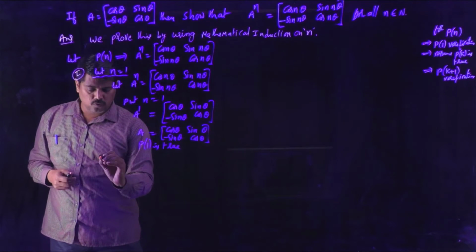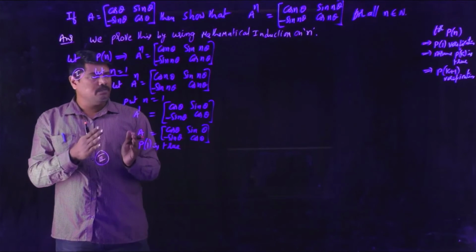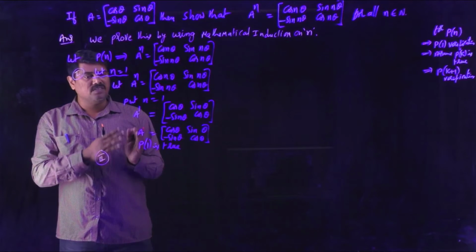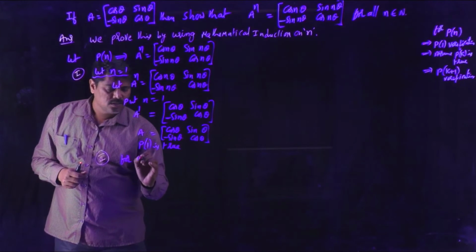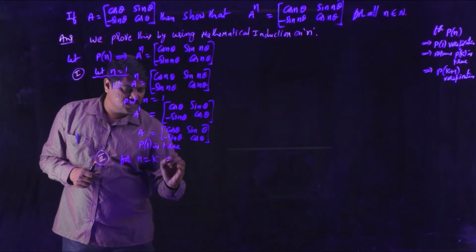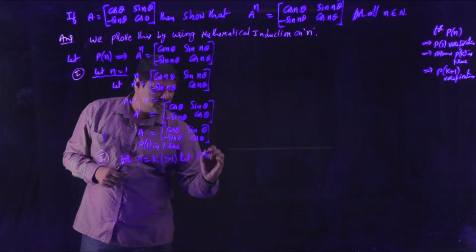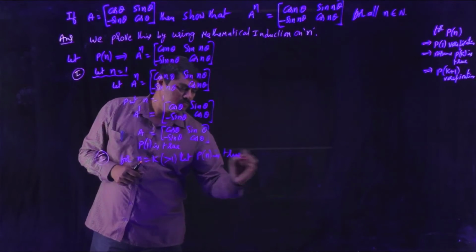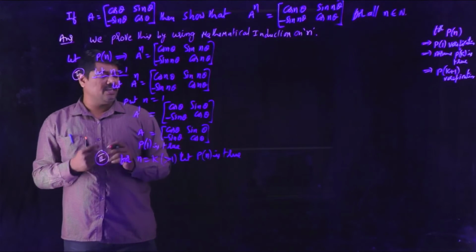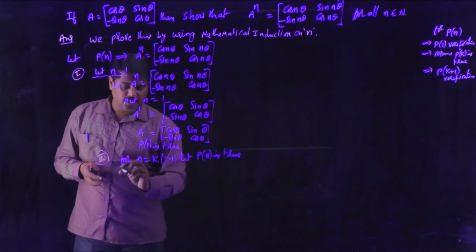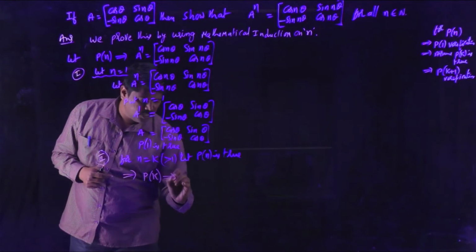In step 2, we have to assume the statement is true for a number which is greater than 1. So for n is equal to k which is greater than 1, let P of n be true. What is P of k? P of k is A power k.